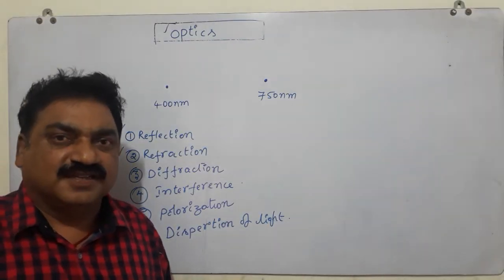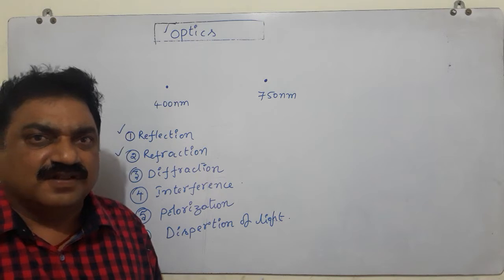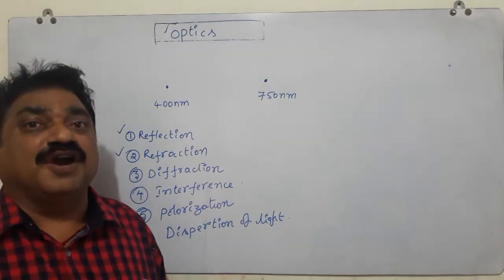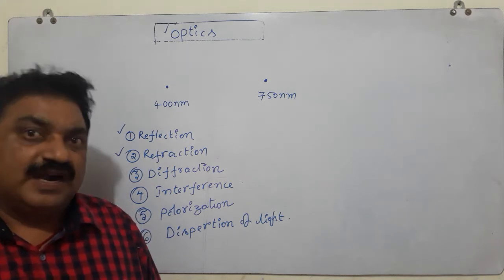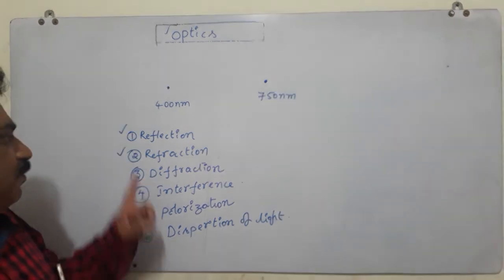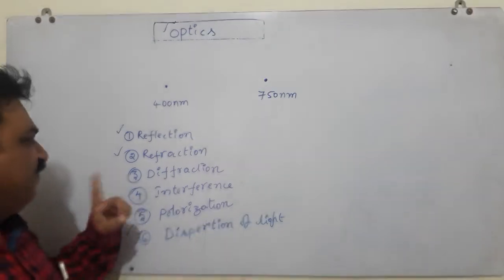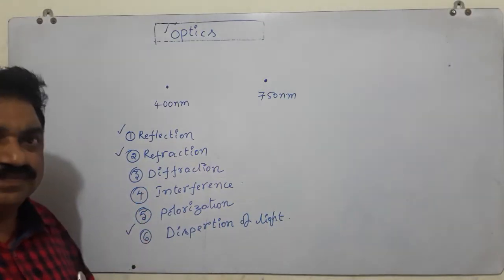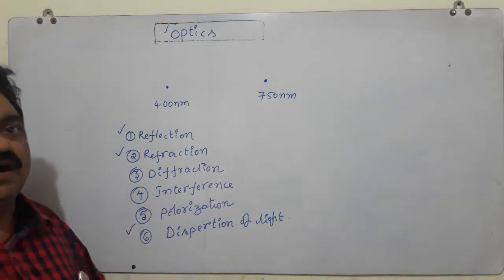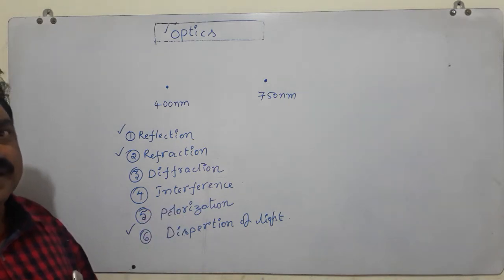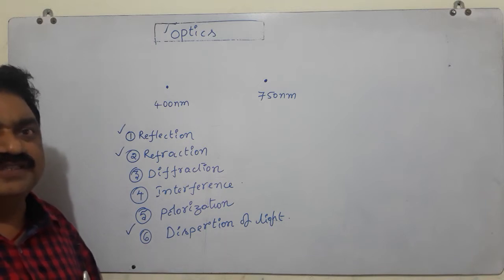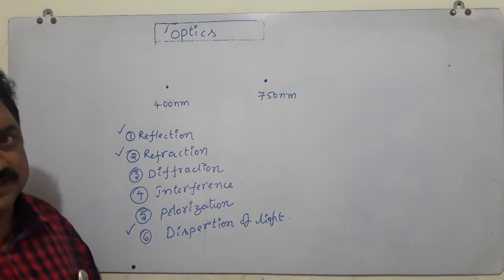That is why such a branch of physics is called ray optics. And the remaining properties like diffraction, interference, polarization, etc. are explained by using another branch of optics, that is wave optics.